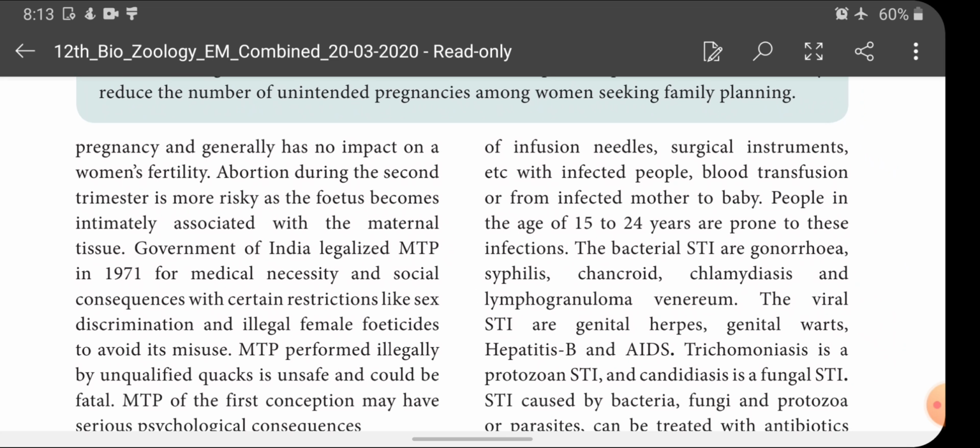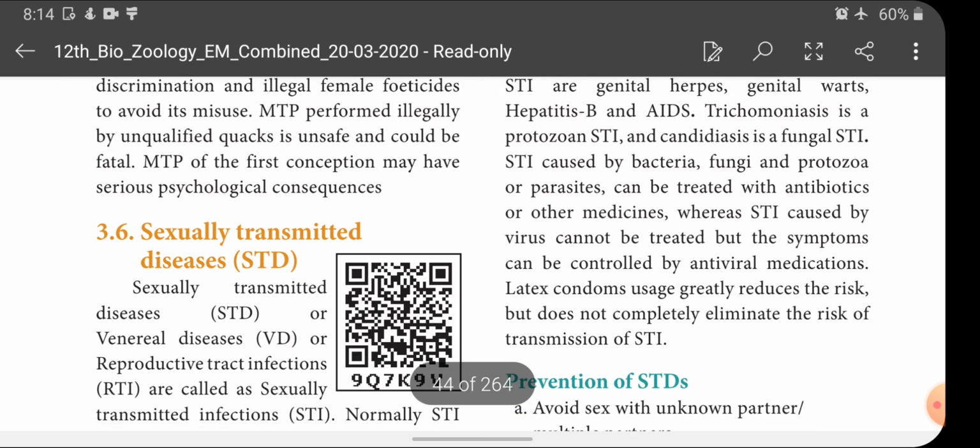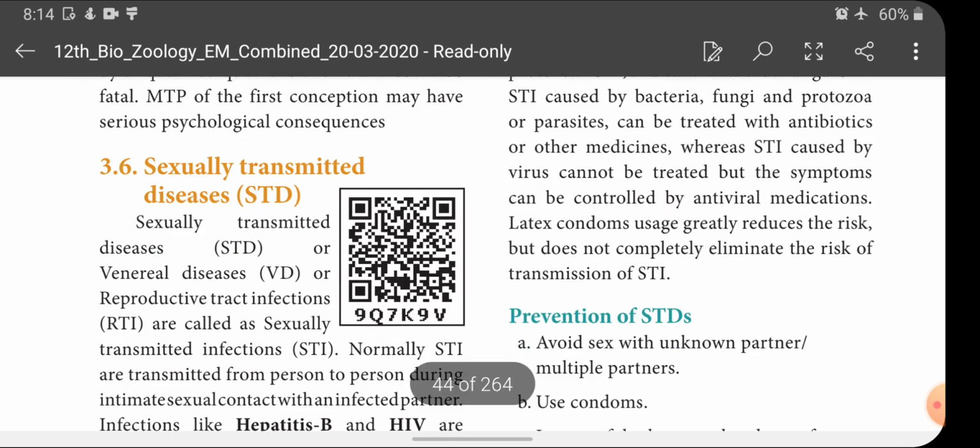The Government of India legalized MTP in 1971 for medical necessity and social consequences, with certain restrictions like sex discrimination and illegal female feticide, to avoid its misuse. MTP performed illegally by unqualified persons is unsafe and could be fatal. MTP of the first conception may also have serious psychological consequences for the couples.